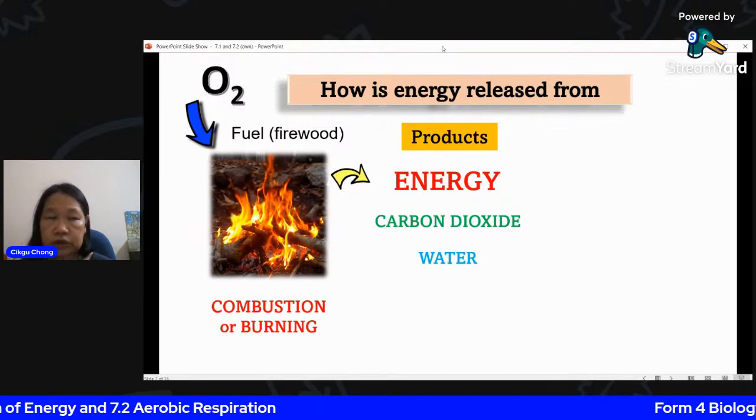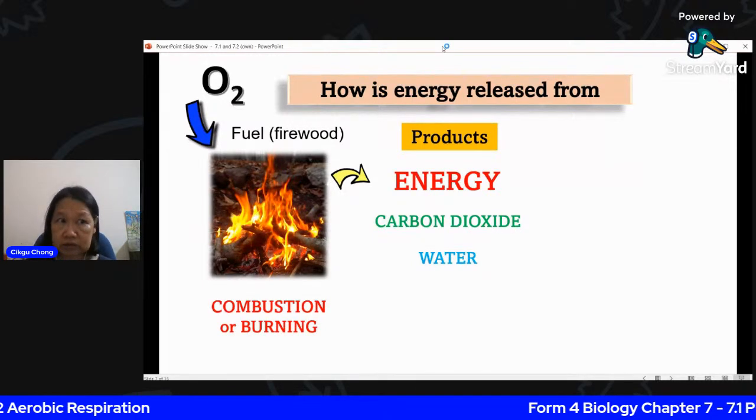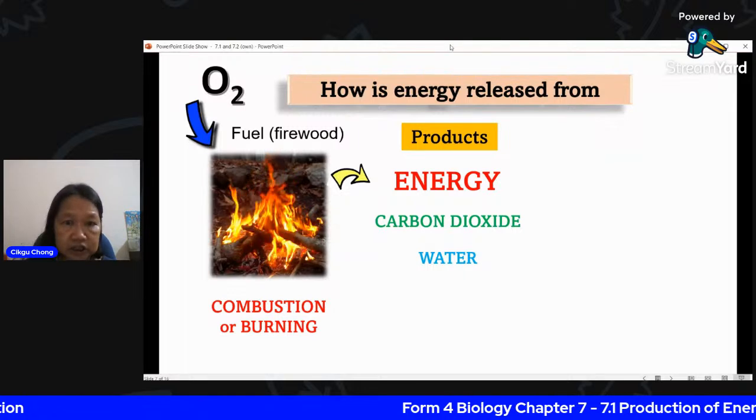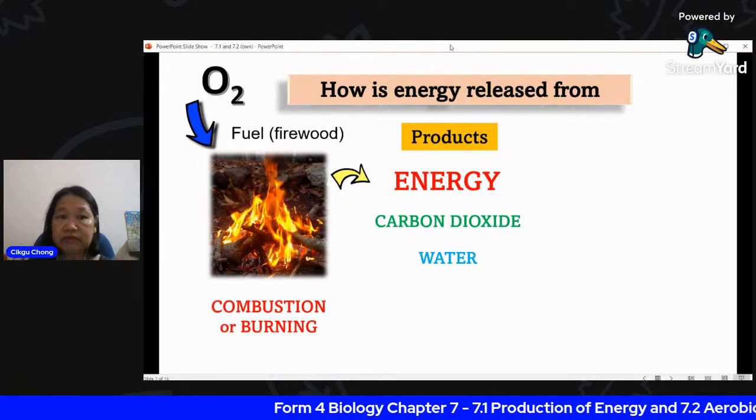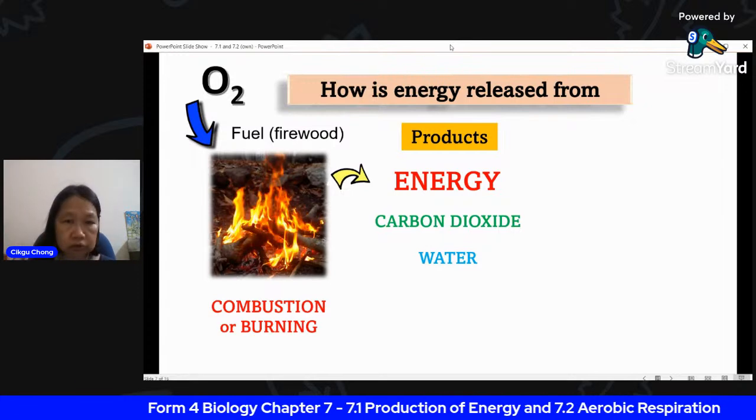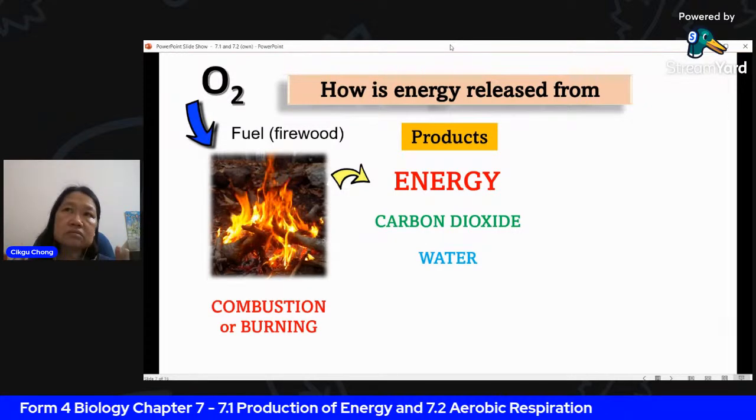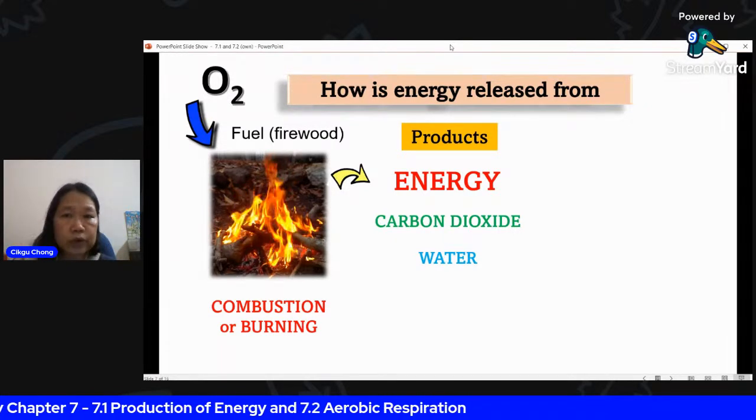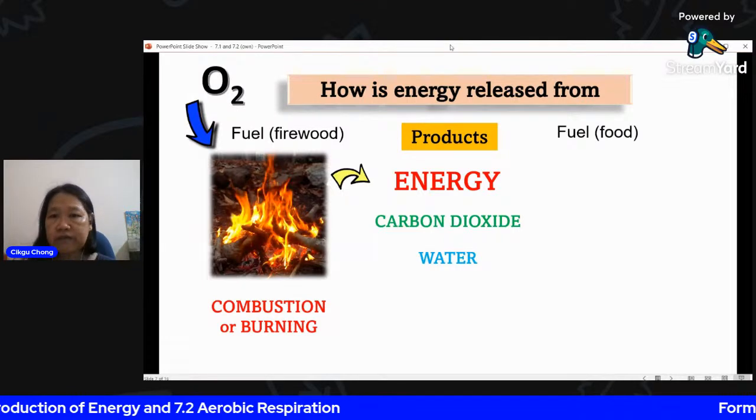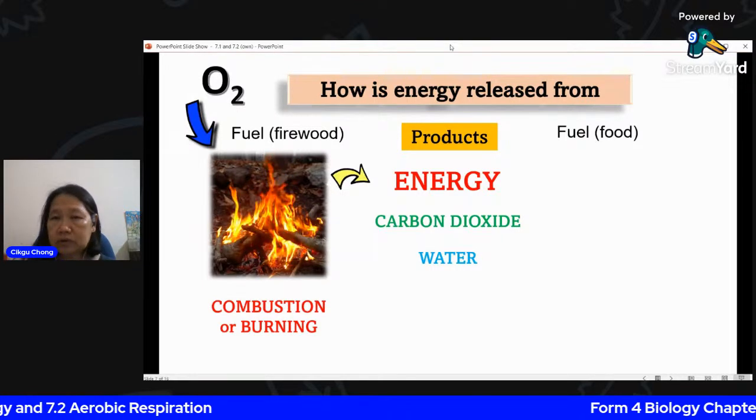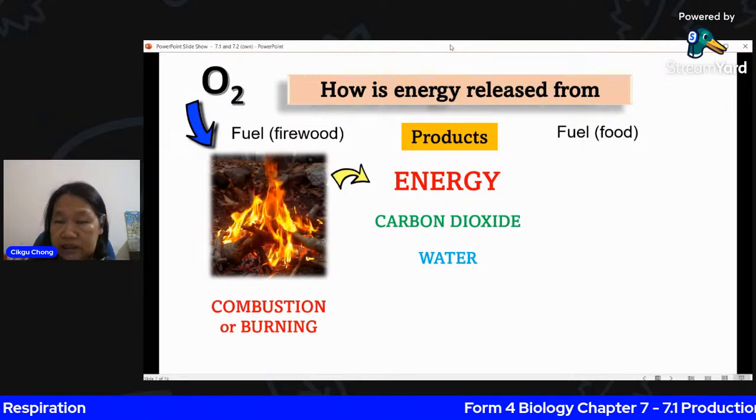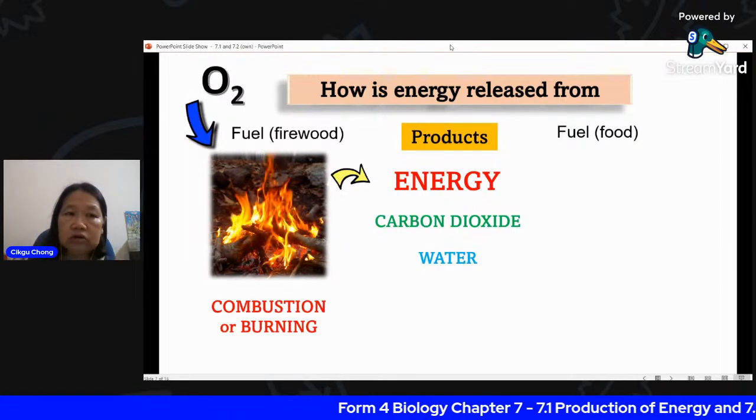Basically, this is what you already know. You also learned in chemistry the oxidation of certain things, you will get all this. If there's carbon with oxygen, you get CO2. So let me compare this with food. Let's look at food. Food is also fuel. It has molecules inside that also store energy.